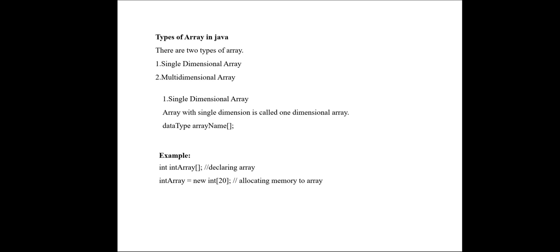So how will we declare? Data type, array name, square bracket. Example: int array is the array name. So we have declared the array. Second line, int array equal to new int of 20. So allocating memory to the array.